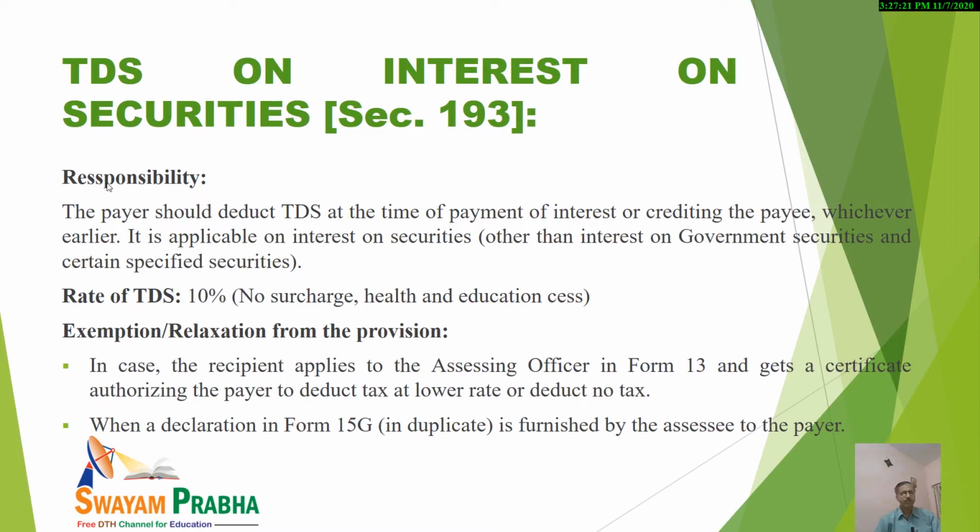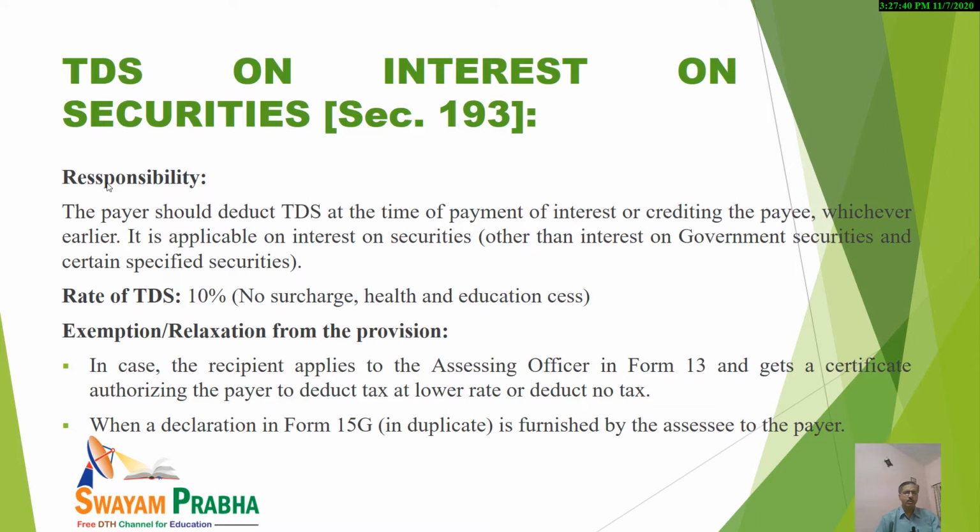And what would be the rate of TDS? Dear students, kindly note it is 10%. And kindly note that various provisions I will be discussing with you in the coming slides, so I will not be discussing this thing again and again.